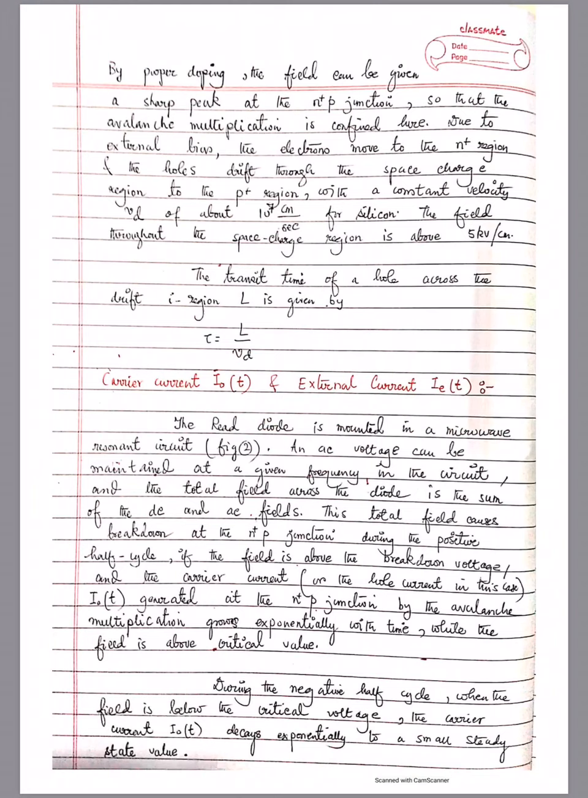Now what is the transit time? Transit time is the total time taken to cover the intrinsic layer. The transit time of a hole across the drift I region or the intrinsic region of length L is given by tau equal to L upon Vd. Tau will be L upon Vd.